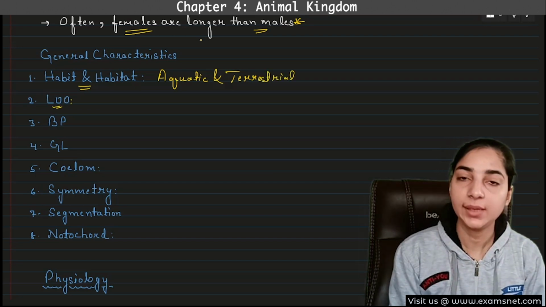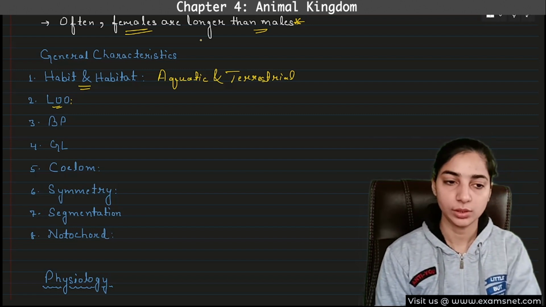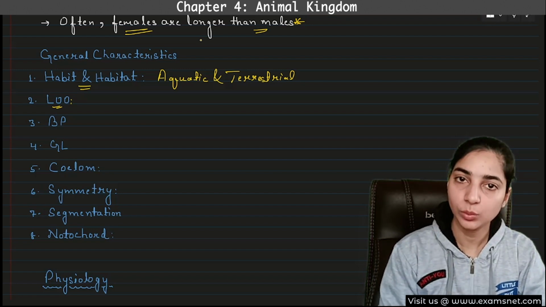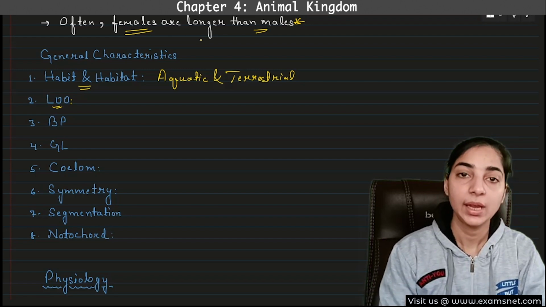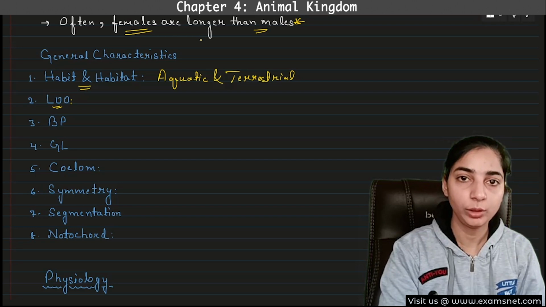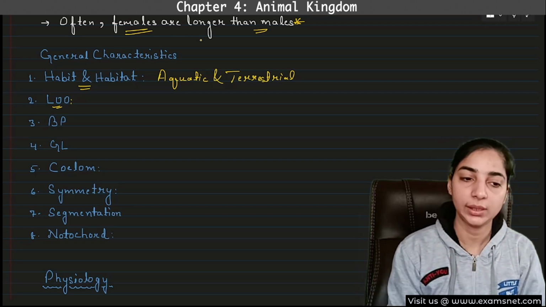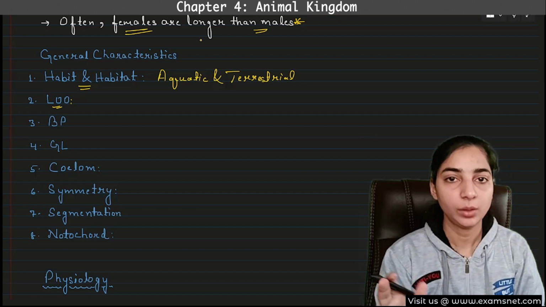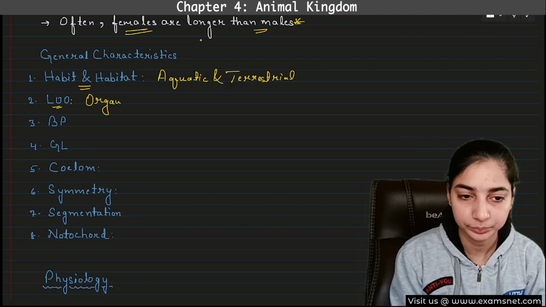What about the level of organization? Although we are not live, so I cannot hear you, you try to answer yourself. Cellular level? No. Cellular level is present only in the Porifera. Tissue level? No. It is in Coelenterata and Ctenophores. After Ctenophores, Platyhelminthes had organ level of organization, and Aschelminthes onward will be organ system level of organization. After this, all the animals that we will discuss will have the organ system level of organization.